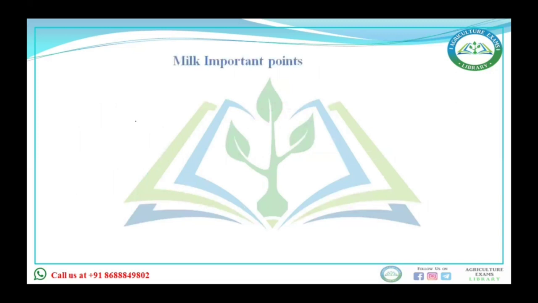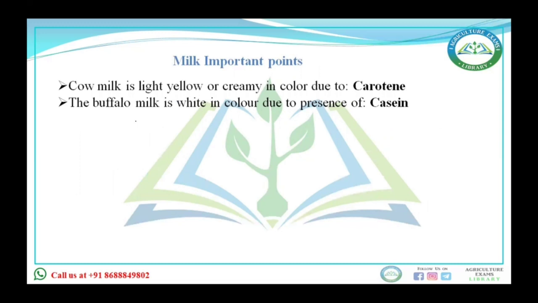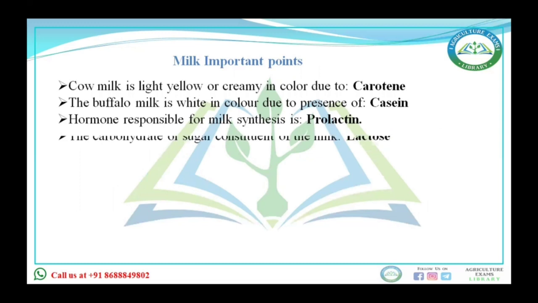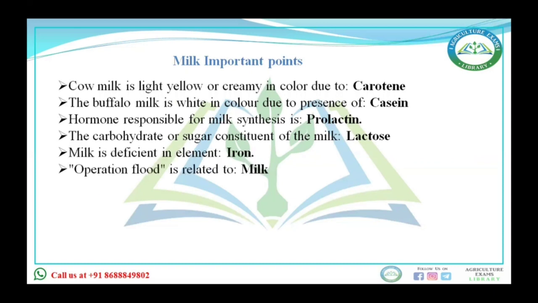Next, some important points regarding milk. Cow milk is light yellow or creamy in color due to the presence of carotene. Buffalo milk is white in color due to the presence of casein. Don't confuse this. The hormone responsible for milk synthesis, not letdown: for letdown it's oxytocin, but for milk synthesis it's prolactin. The carbohydrate or sugar present in milk is lactose. Lactose is a disaccharide, and its monosaccharide units are glucose and galactose. Milk is deficient in iron.